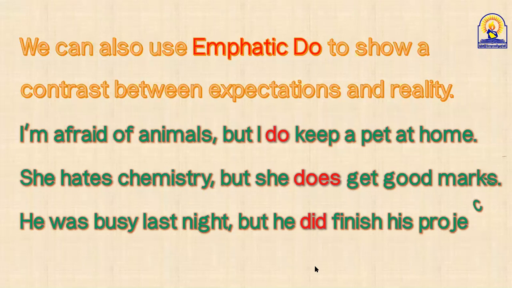You are unmuted now. He was busy last night, but he did finish his project. Okay. How's the project? He was busy last night. Everybody thinks he couldn't do anything for his project, but he did finish his project. As you can see, guys, we use the do in present simple positive, does present simple positive, did past simple positive, here to show contrast between the reality and expectation.